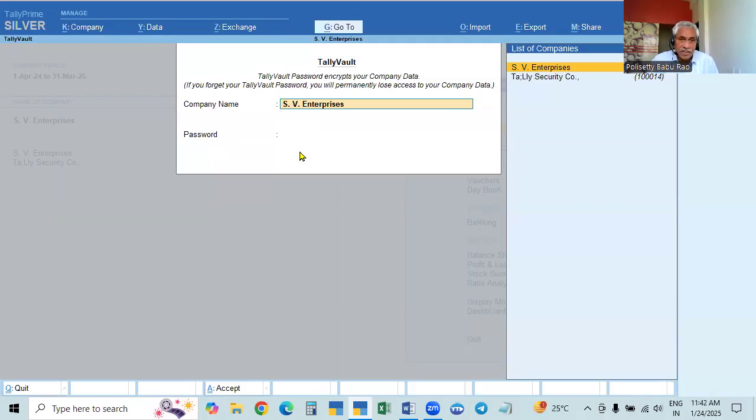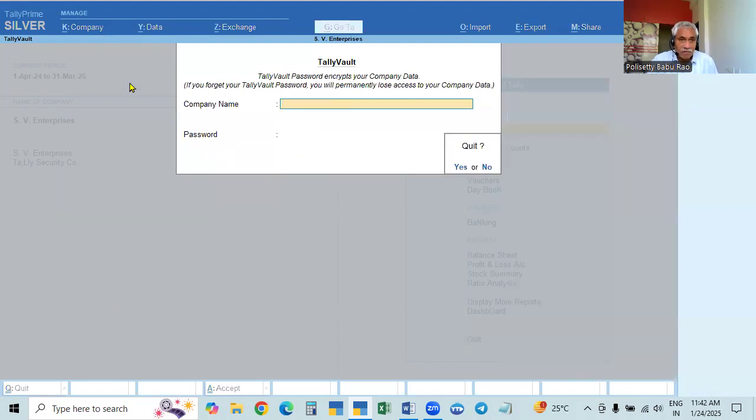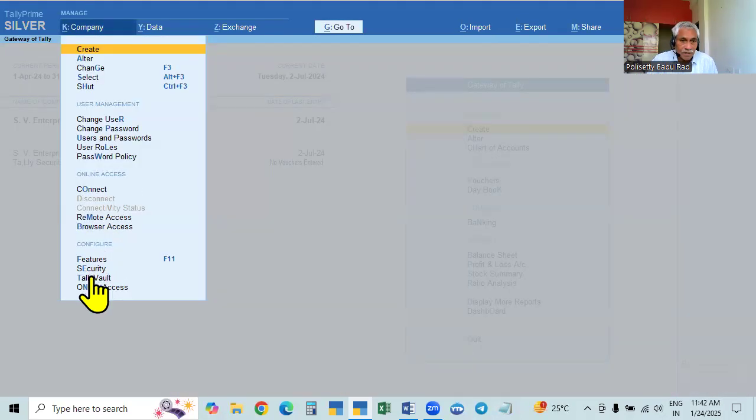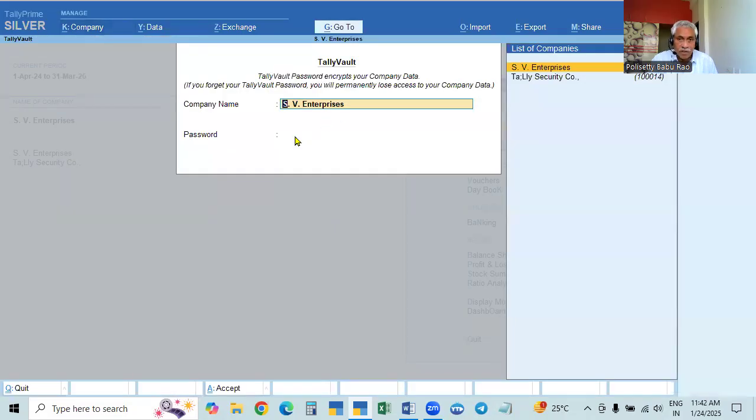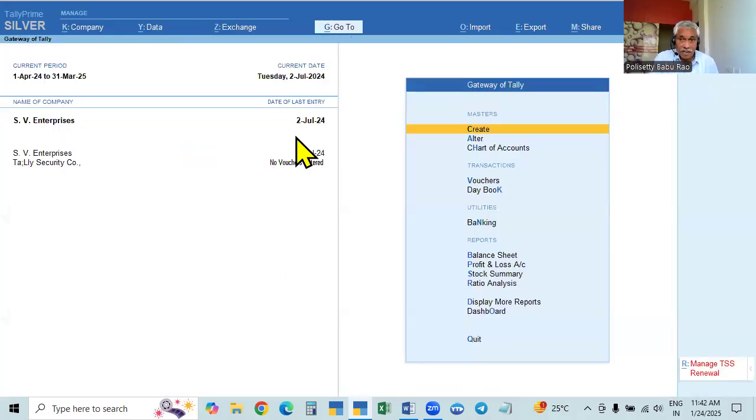If you want to change it, what you have to do is go here again, Tally Vault. So this is the name, give the password, change, give the new password twice, then it will ask you the old password. It will be changed. If you want to delete, just give the old password and don't give the new password, it will delete it. Don't forget about that. Already in the last video, we discussed the Tally Vault password. And here, this is the company.